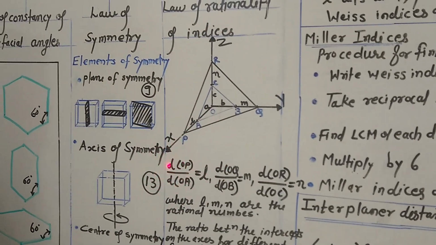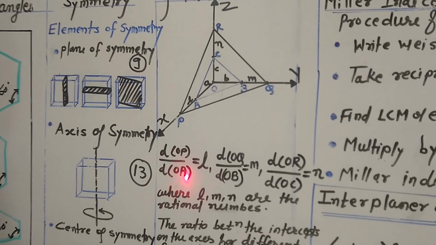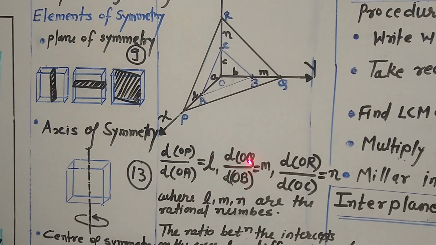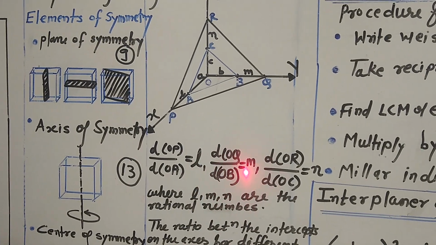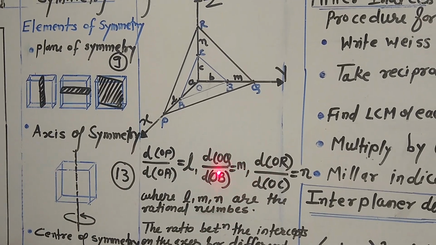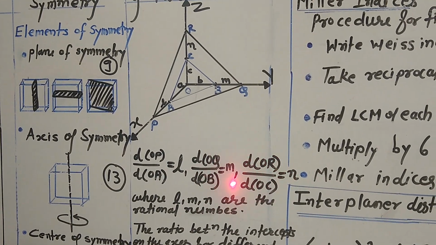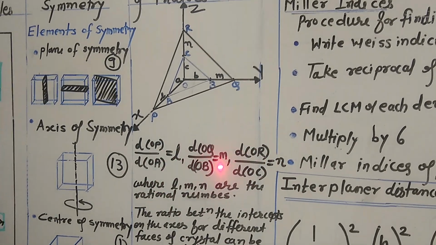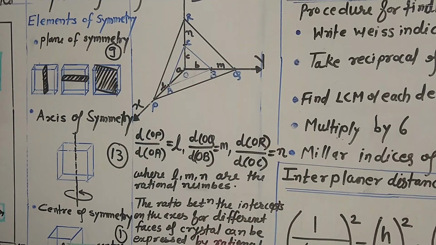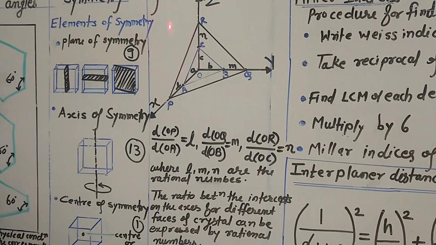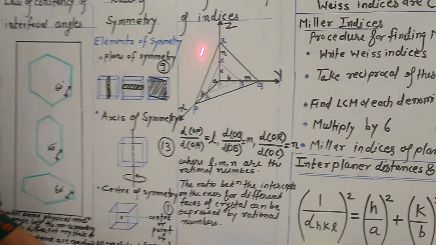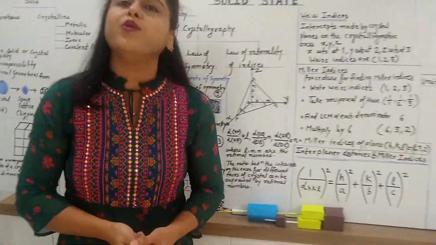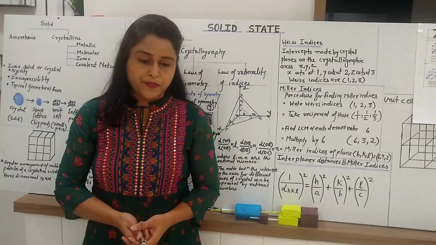Then the ratio distance OP upon distance OA should be equal to L, which is a rational number. Distance OQ upon distance OB should be equal to M, which is also a rational number, and distance OR upon distance OC is equal to N. So all these L, M and N should be rational numbers, and this is exactly what the law of rationality of indices says. So all this is about the laws of crystallography.